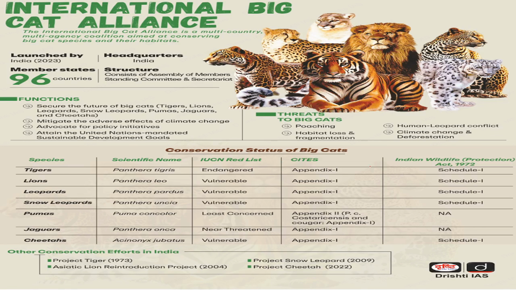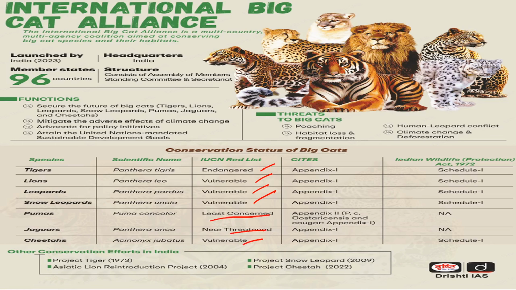The IUCN status is given here. Tigers are endangered. Lions are vulnerable, leopards vulnerable, snow leopards vulnerable. Pumas are not available in India, but as I told you, they are seen throughout North America and South America, so they are least concern. Jaguars are near threatened, cheetahs are vulnerable.